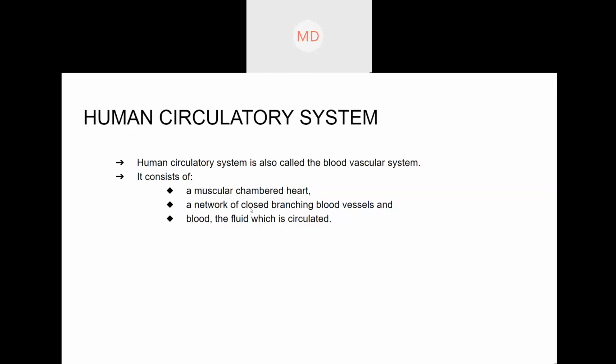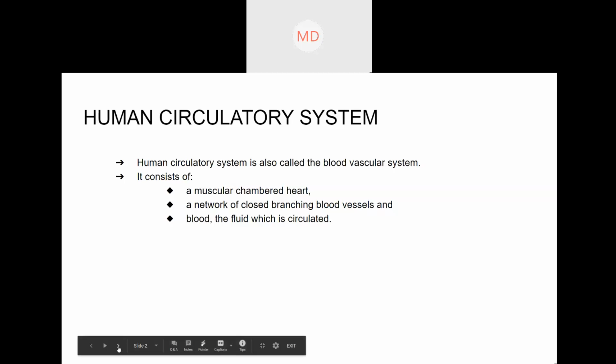Here it is given as a network of closely branching blood vessels, because you have arteries, veins, and capillaries all over the body, right? So the second is blood vessels: arteries, veins, and capillaries. Third is blood. So the human circulatory system comprises the heart, blood vessels, and blood. First we will discuss the heart.